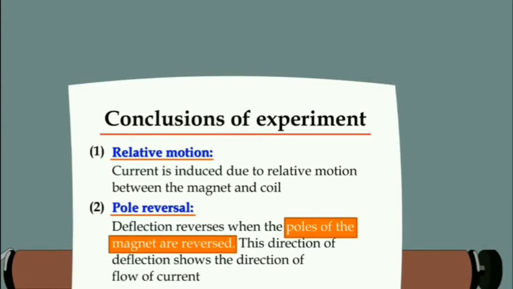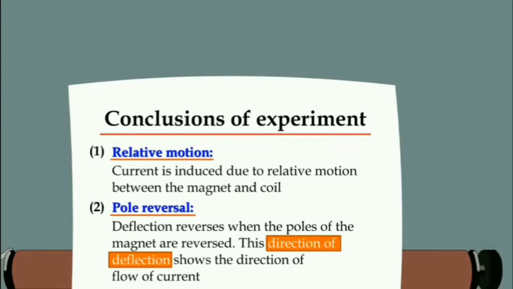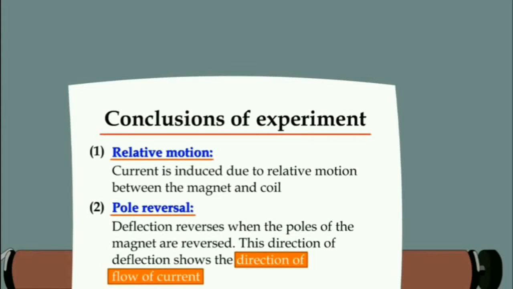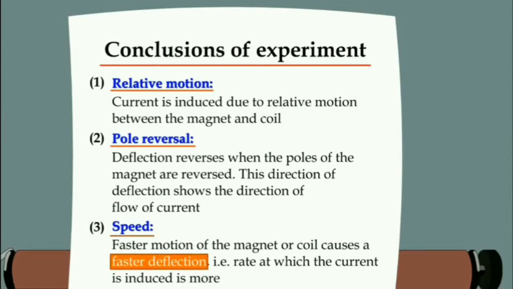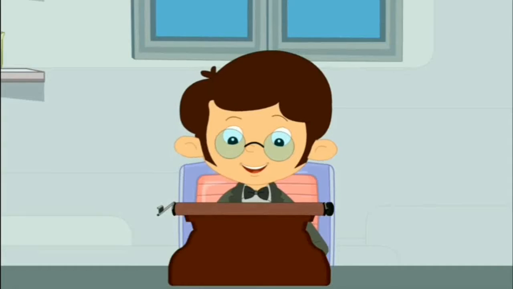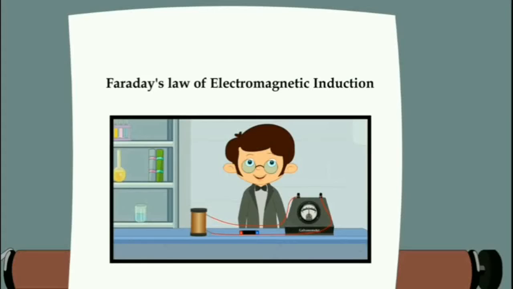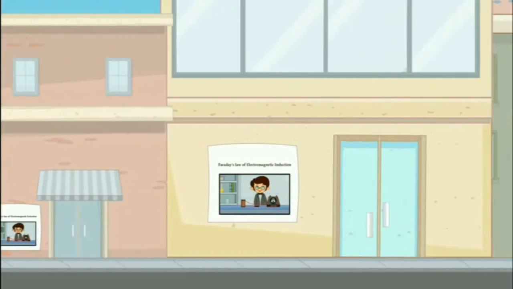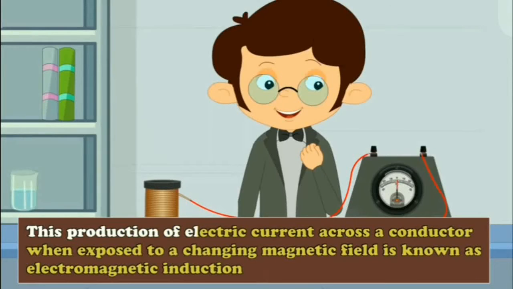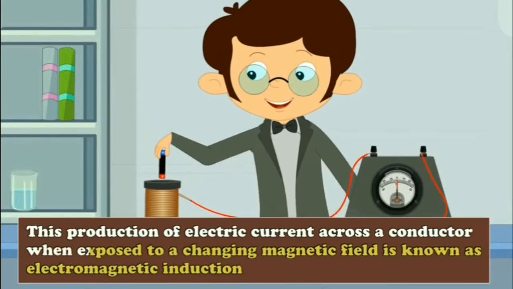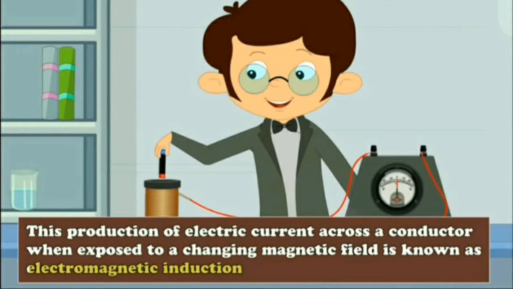Deflection reverses when the poles of the magnet are reversed. The direction of the deflection shows the direction of the flow of the current. And faster motion of the magnet or the coil causes a larger deflection, that is, a higher rate at which current is induced in the coil. These observations were collectively known as Faraday's laws of electromagnetic induction. This production of electric current across a conductor when exposed to a changing magnetic field is known as electromagnetic induction.